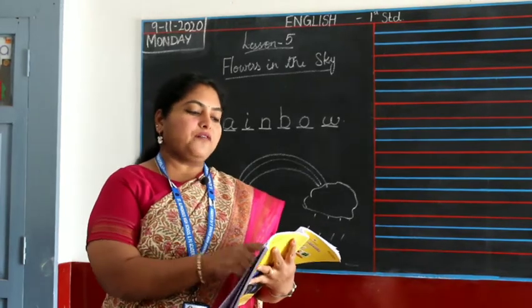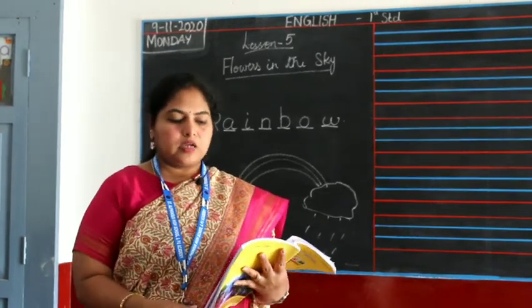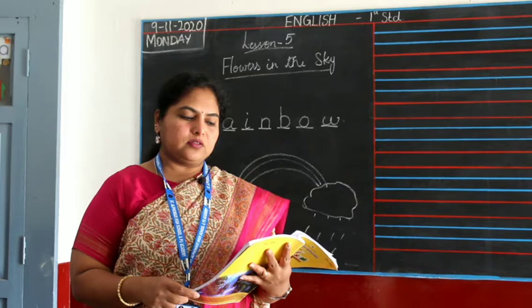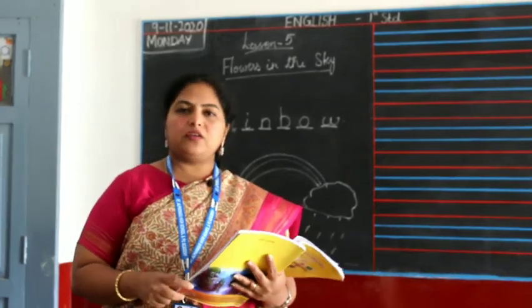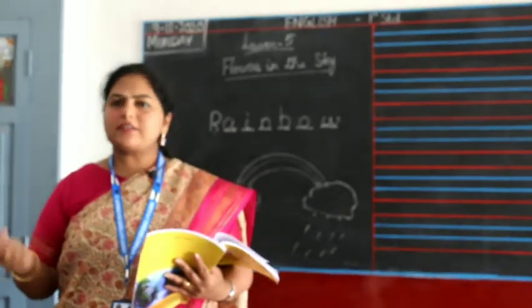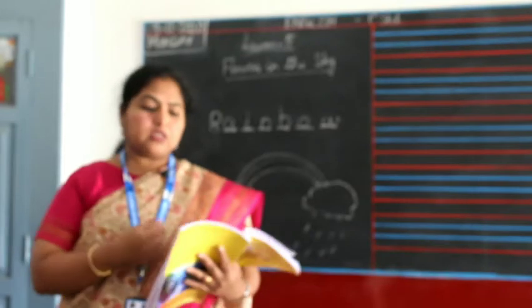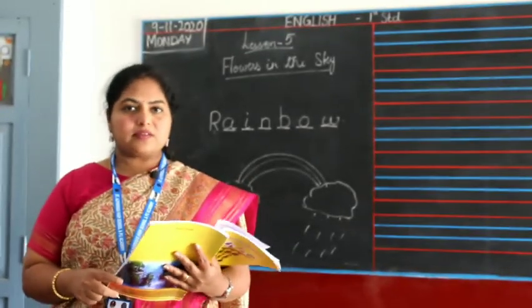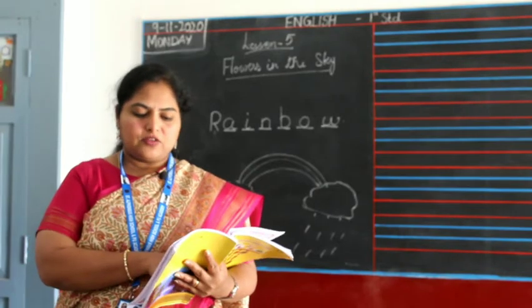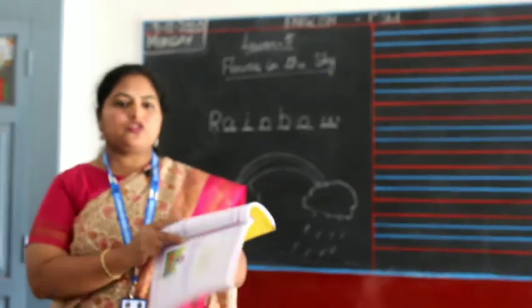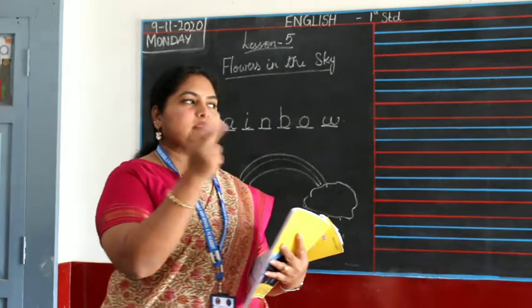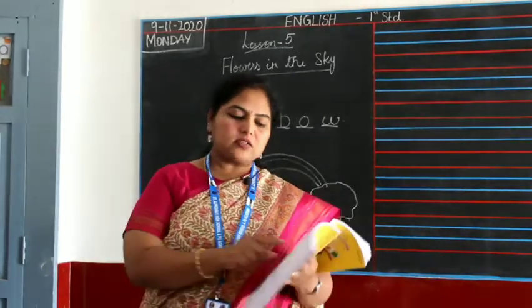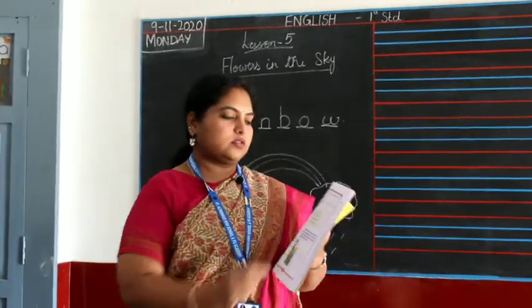Third one. We nod and dance, but we are not people. Who are we? We people nod and dance for the music. But this says they are not people. Then who are those who nod and dance? We have seen in the lesson, those are flowers which nod and dance when there's breeze, right? So the answer is you are flowers.